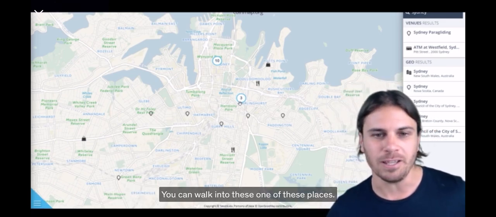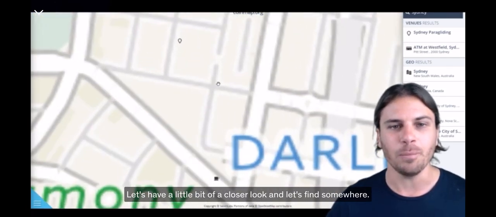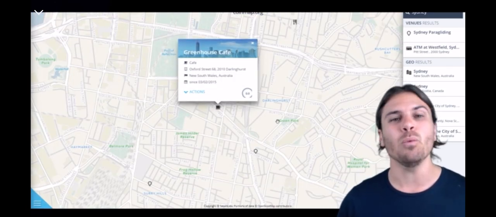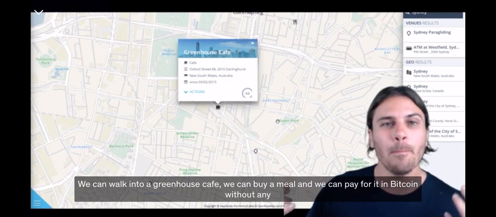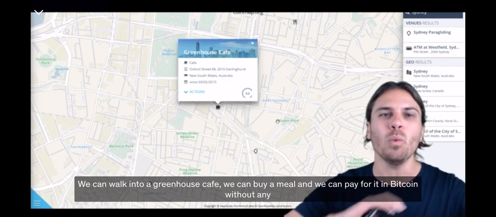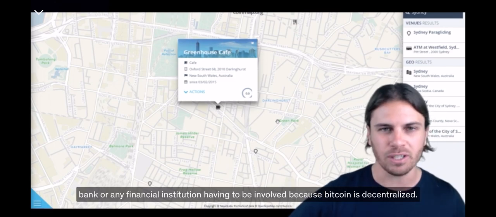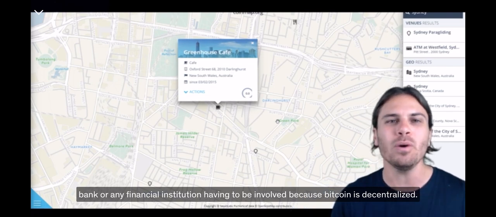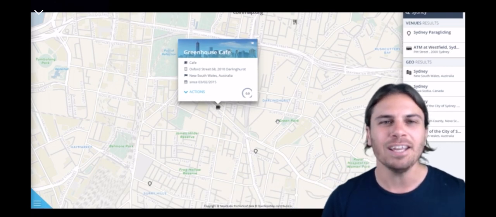So you can walk into one of these places. Let's have a little bit of a closer look and let's find somewhere. So let's just say we want to go to a cafe. We can walk into Greenhouse Cafe, we can buy a meal and we can pay for it in Bitcoin without any bank or any financial institution having to be involved because Bitcoin is decentralized. You are the bank, you are the wallet.